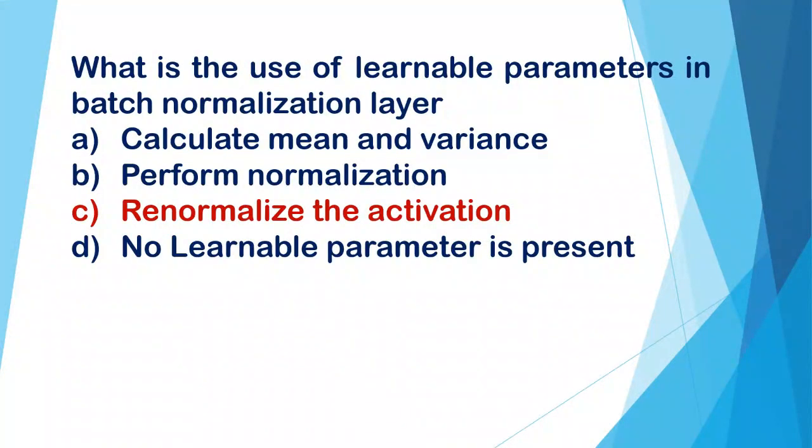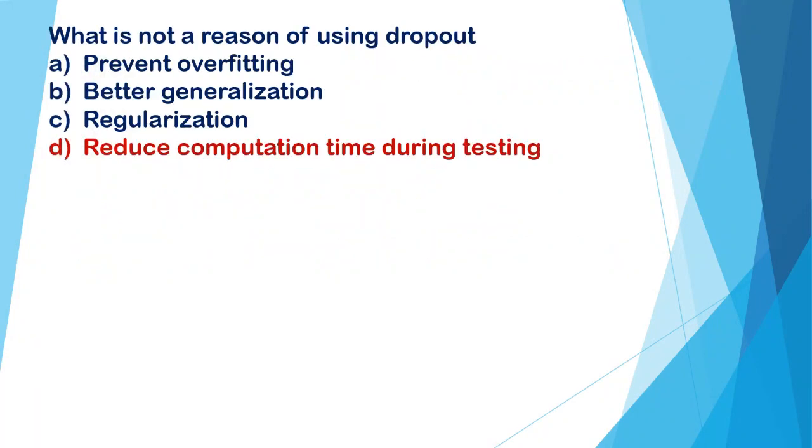What is the use of the learnable parameters in the batch normalization layer? A. Calculate mean and variance. B. Perform normalization. C. Renormalize the activation. D. No learnable parameter is present. And the correct option is C. Renormalize the activation.